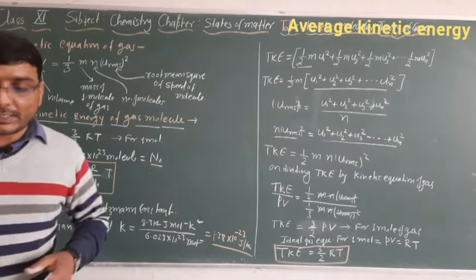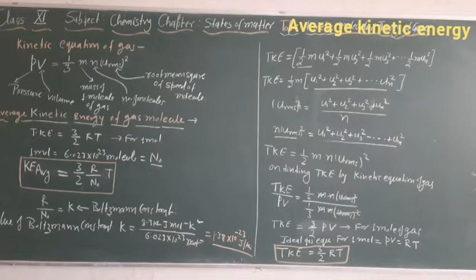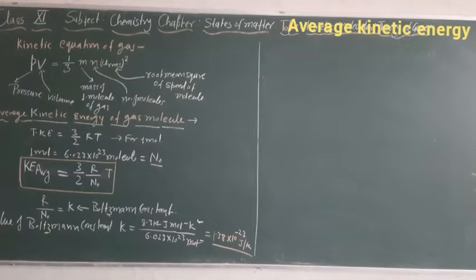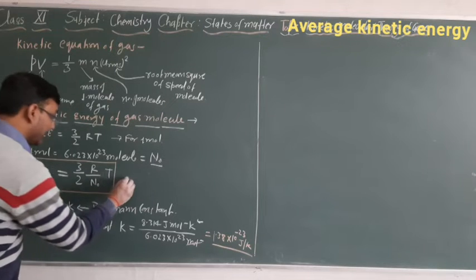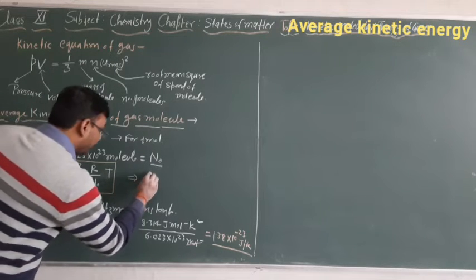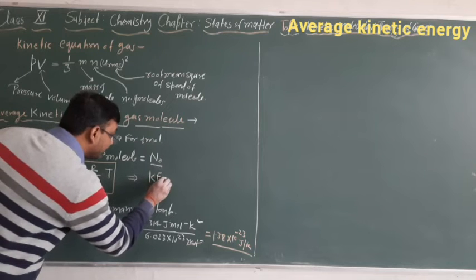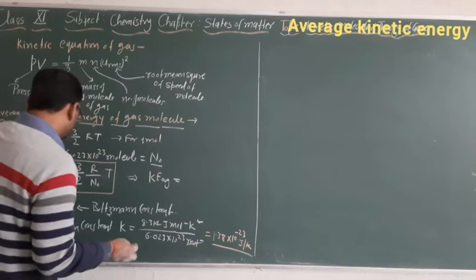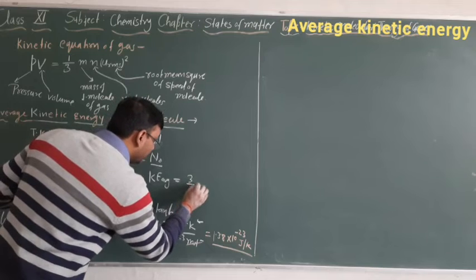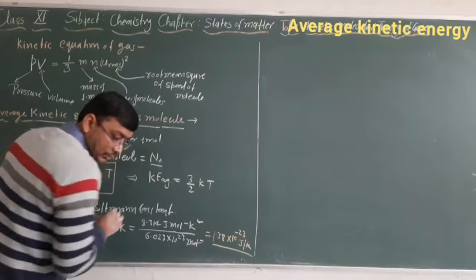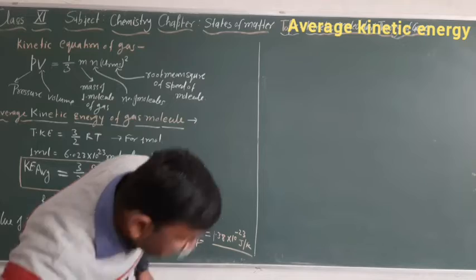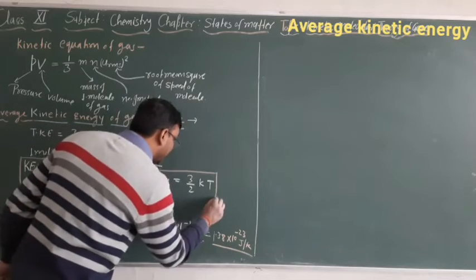So one part is left, that is the graph. Now one thing I make clear here, we can write average kinetic energy is equal to 3 by 2 K into T. This is our equation for the average kinetic energy.